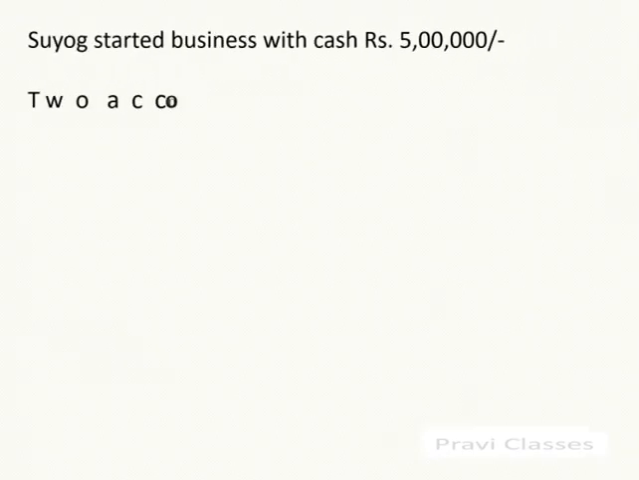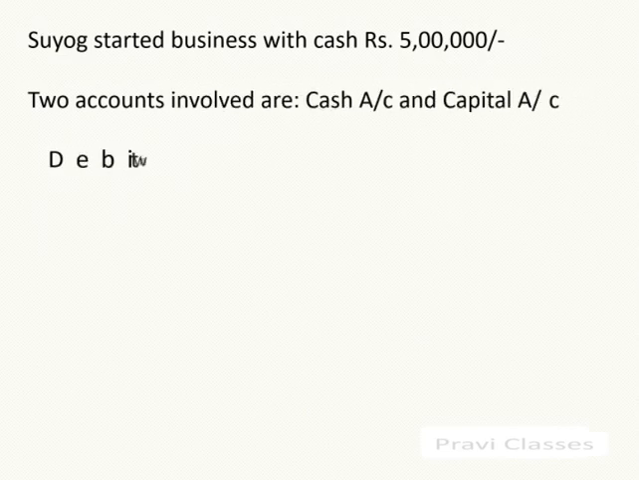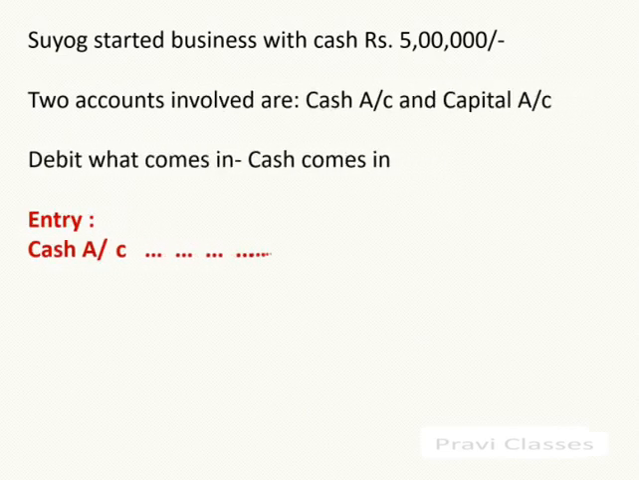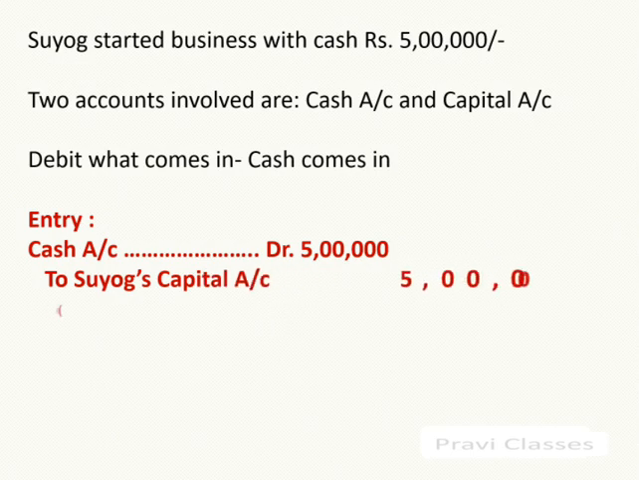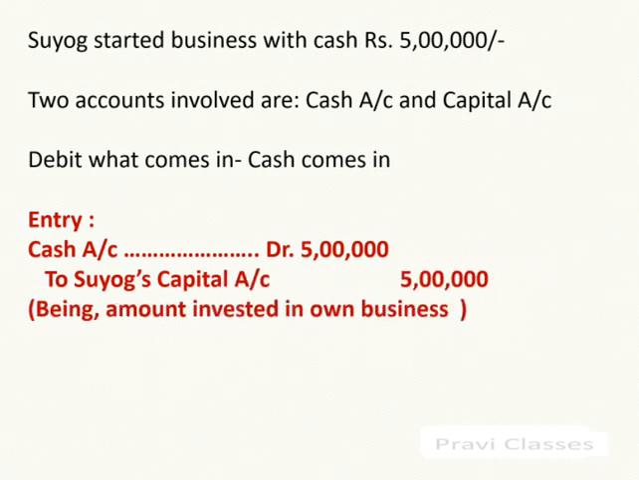Suyog started business with cash rupees 5 lakhs. Two accounts are involved, cash account and capital account. Debit what comes in, credit what goes out. Debit what comes in, cash comes in. Cash account debit 5 lakh to Suyog's capital account 5 lakh, being amount invested in own business.